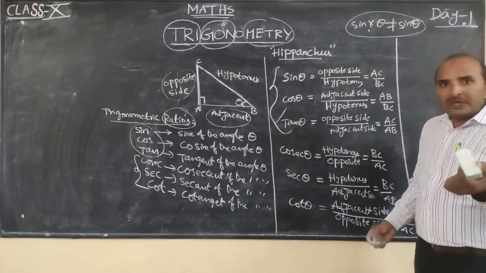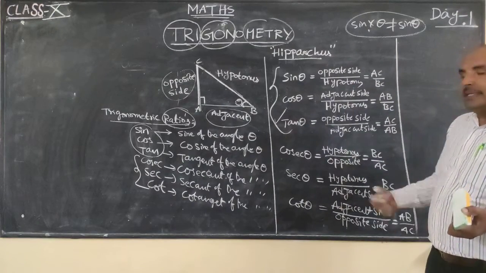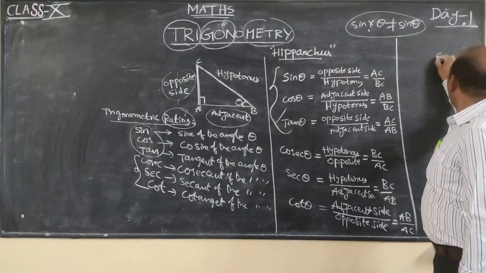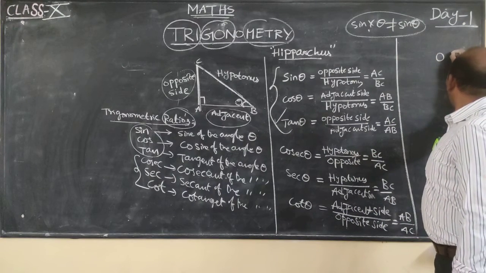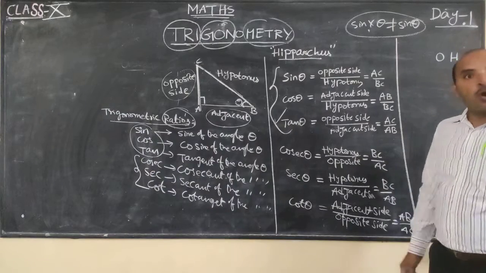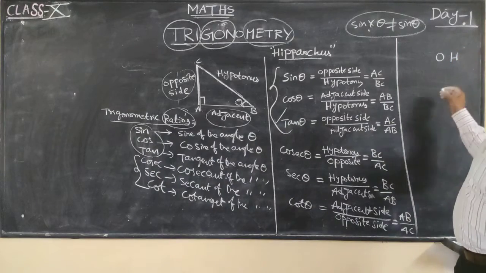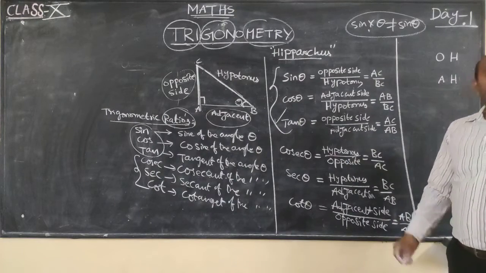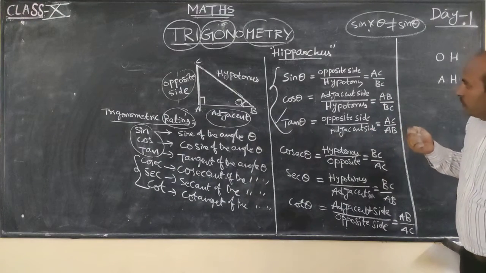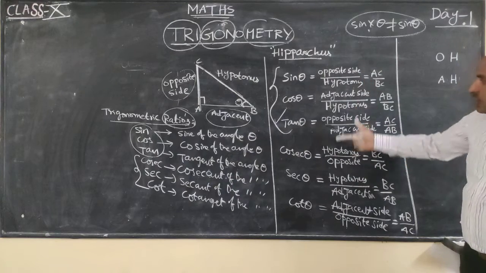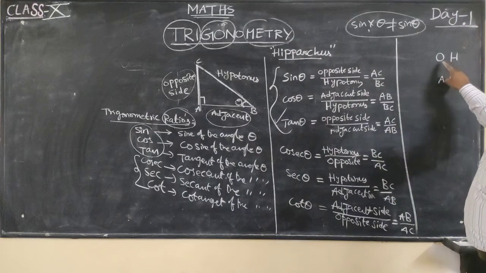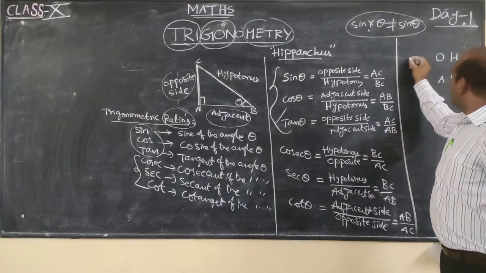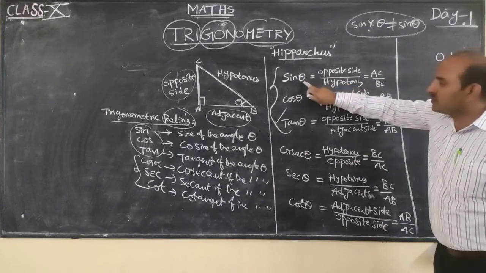Here we have one small trick to remember this. To easily recognize the six trigonometric ratios, remember O, then H, then A. What is the first trigonometric ratio?